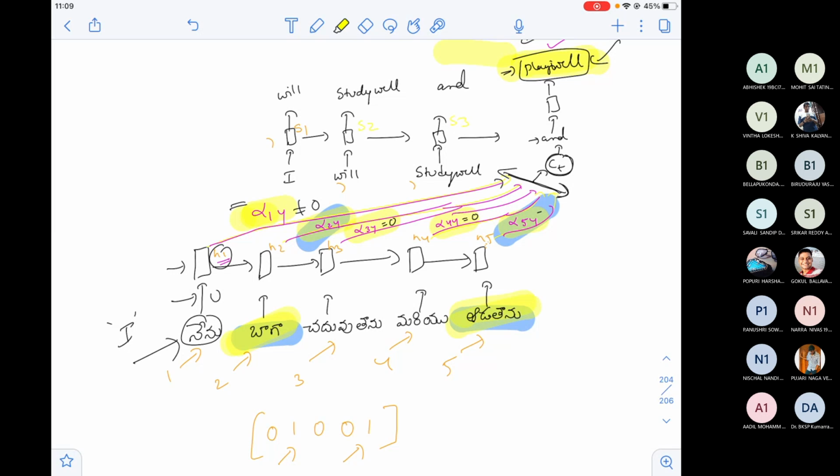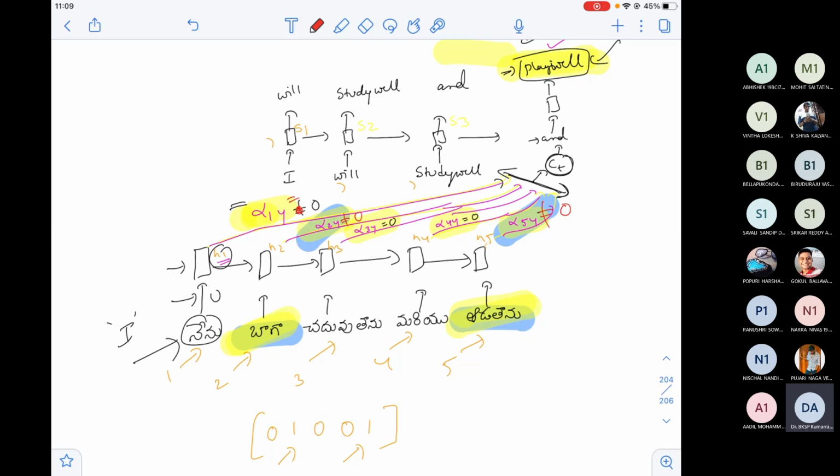Then alpha is equal to 0 in all those cases. I think there was a mistake earlier here. Alpha will be equal to 0 here. Alpha 24 will not be equal to 0. Alpha 34 will be equal to 0. Alpha 44 will be equal to 0. Alpha 54 will not be equal to 0. Because the second word and the fifth word in the Telugu sentence are more important to generate the word "play well". Again, this is fine tuning of my thought process, introducing alphas.